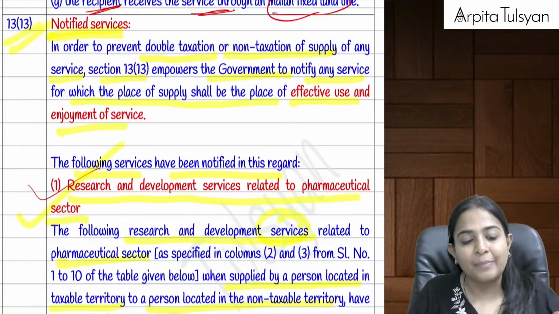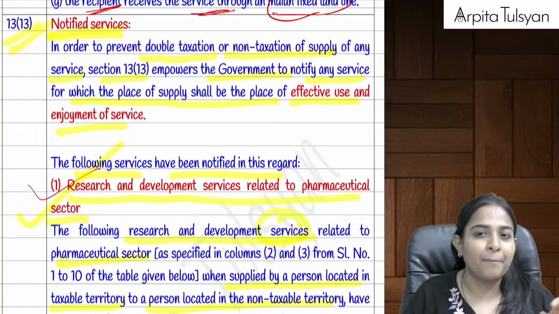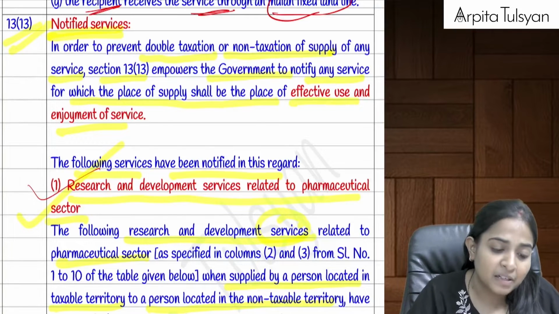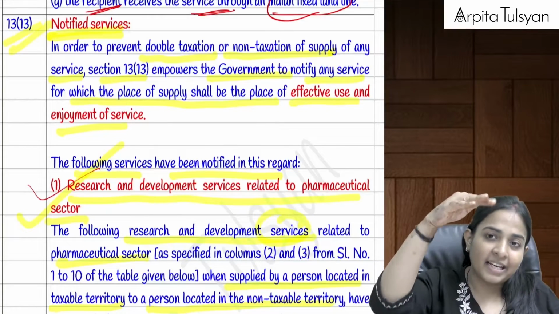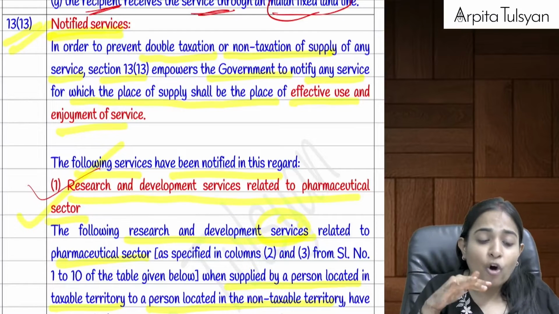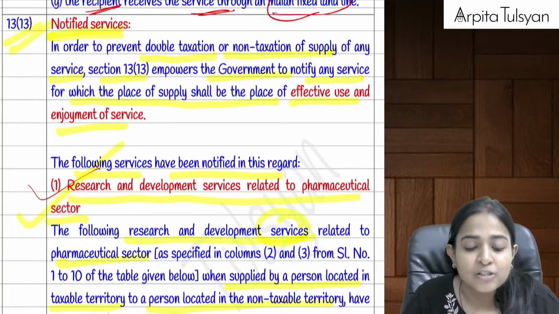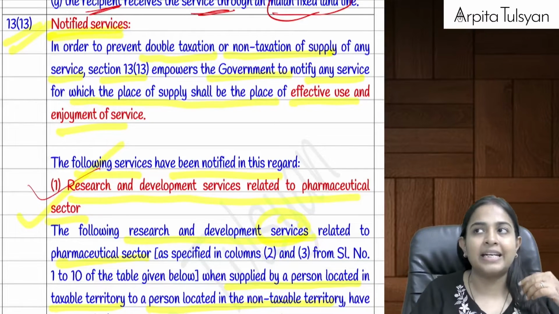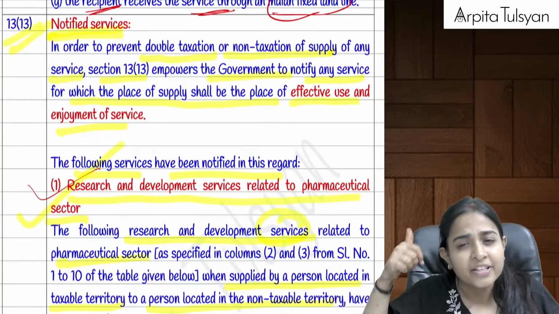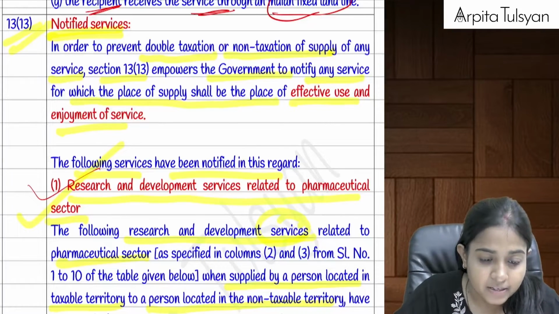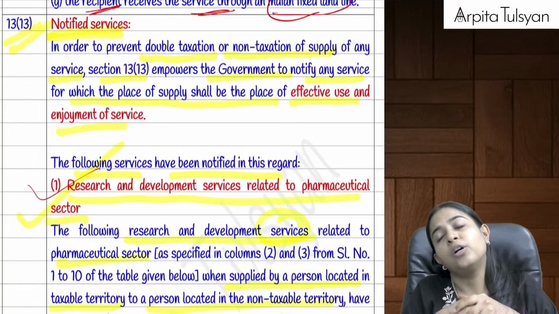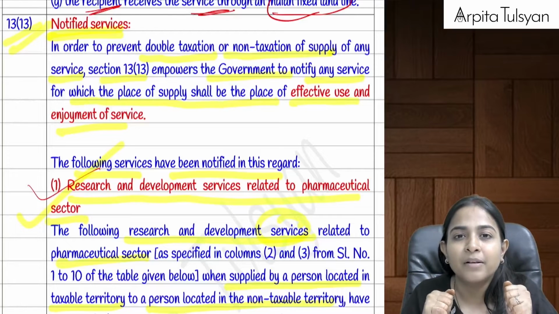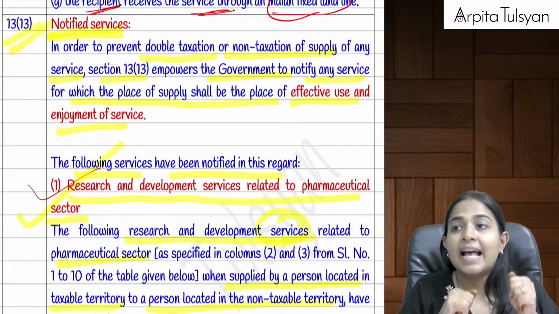And similarly, whenever there is any supply, either import or export, of MRO service, maintenance, repair or overhaul service in respect of aircraft engines, aircraft components, or ships or vessels or their engines, either we are availing their service, our airline company or our shipping company, or vice versa, they are availing our service, then can we say here also, as per section 12.3, the place of supply should be the place where the service is actually performed.